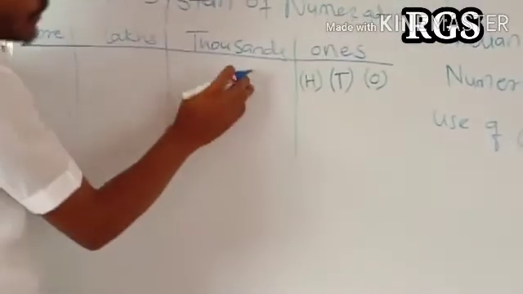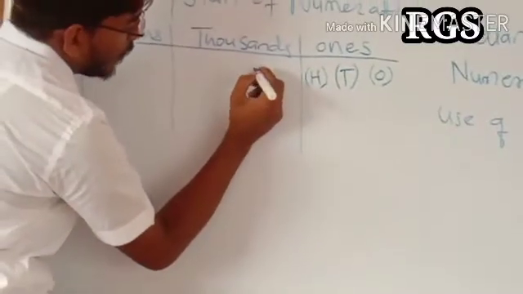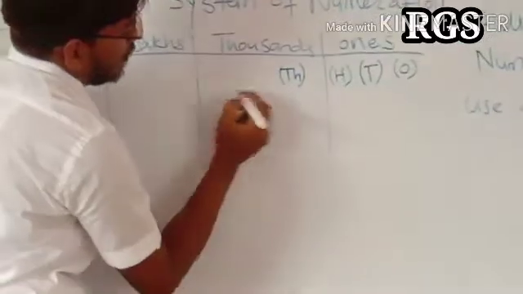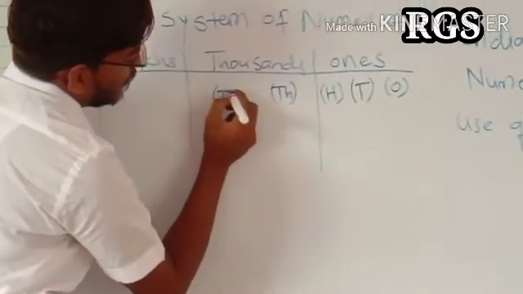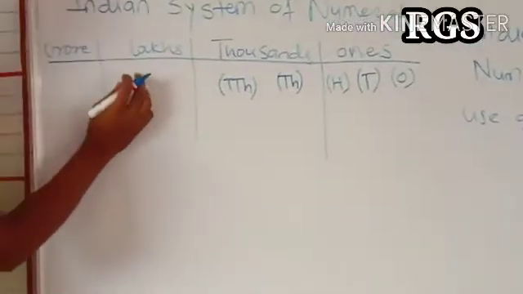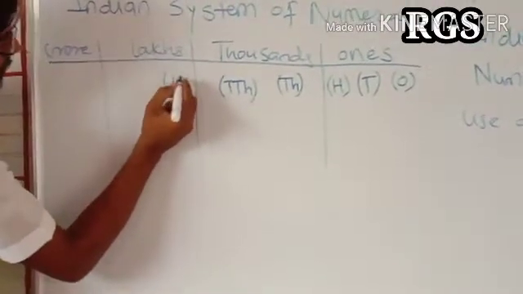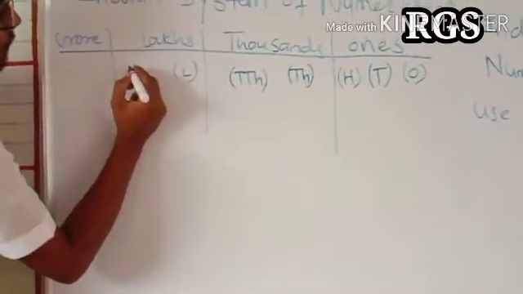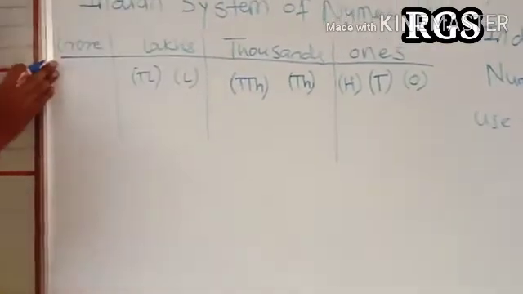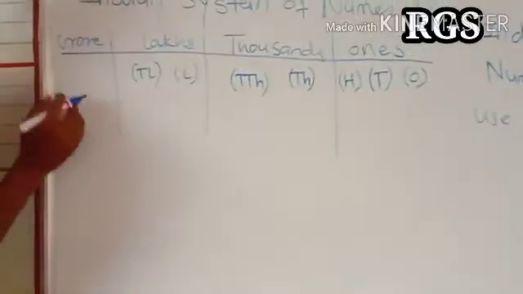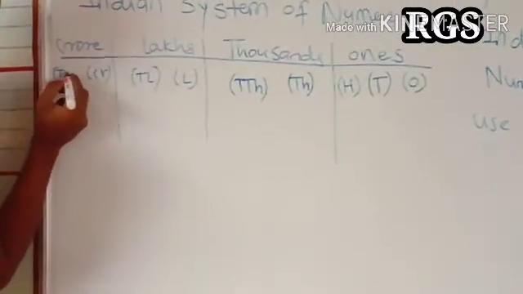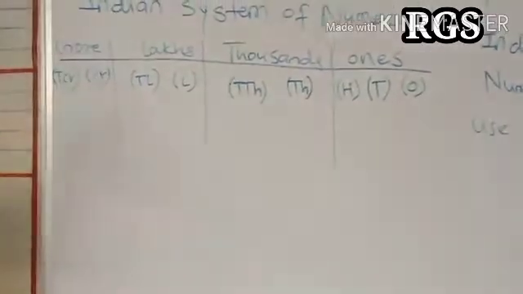Now this thousand period is divided into 2 grades. First one is 1000 and second one is 10,000. This lakh period is divided into two grades, that is lakh and 10 lakh. And this crore period is also divided into two grades. The first one is crore and the second one is 10 crore.